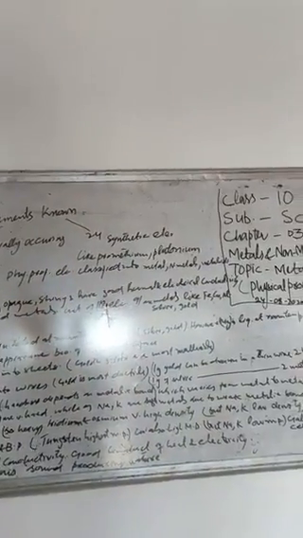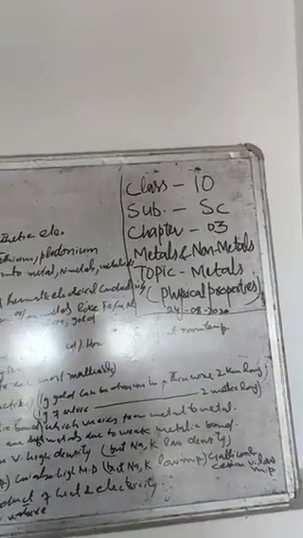Number 7, melting point and boiling point. All metals have high melting point and boiling point, but tungsten has the highest melting point.